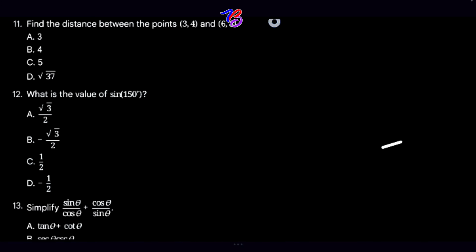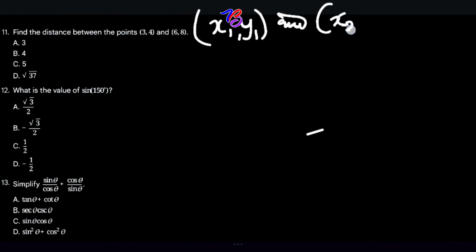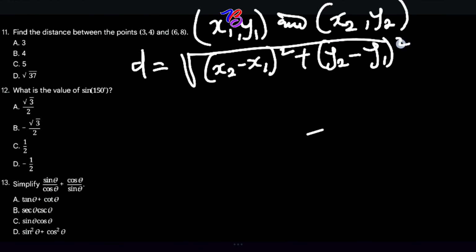So if we are solving this, you see that we have x1 and y1, and we also have x2 and y2. Are you here? So from our given formula, our distance d is equal to the square root of (x2 minus x1) squared plus (y2 minus y1) squared.